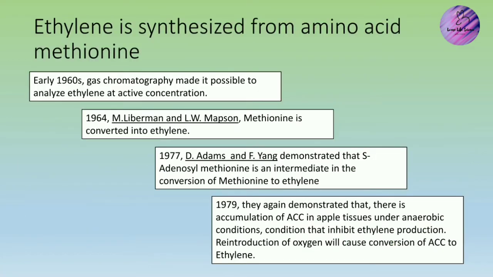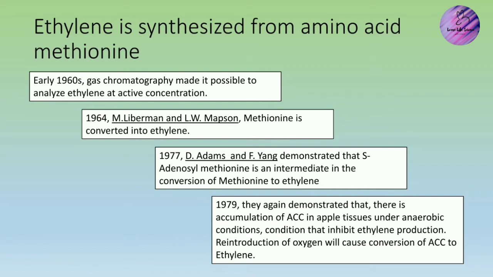So now I am going to start regarding the synthesis of ethylene from the amino acid methionine. Before getting into this, you should know a little history regarding ethylene. Ethylene is a gaseous component, and before the 1960s it was very difficult to tackle the structural properties regarding its nature in plants.